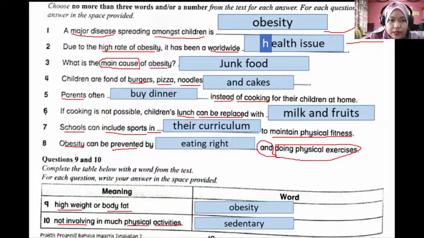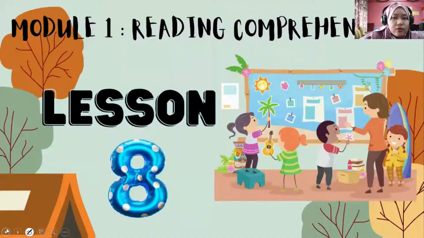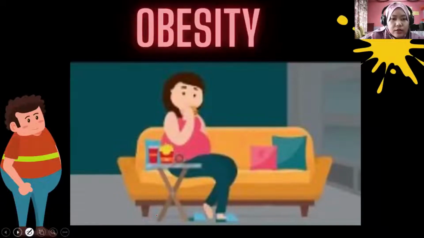For question number 6, if cooking is not possible, children's lunch can be replaced with what? The clue here is the word lunch and also the words can be replaced. Let's look at the passage.